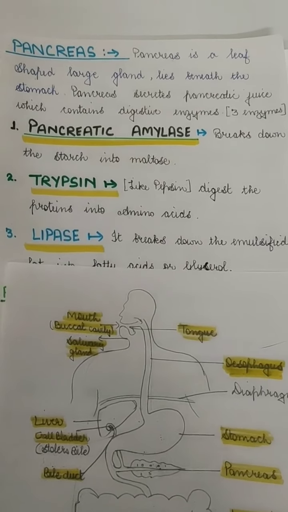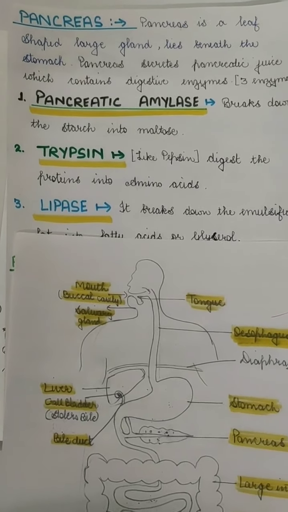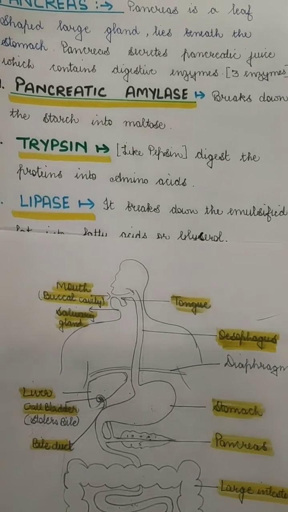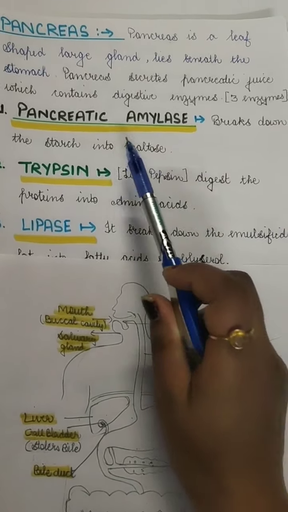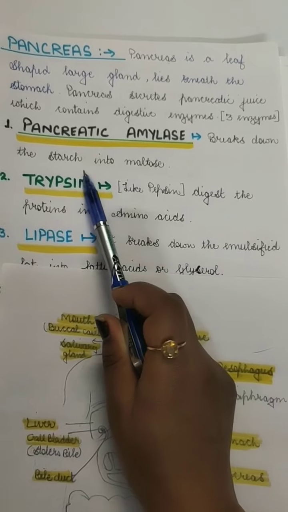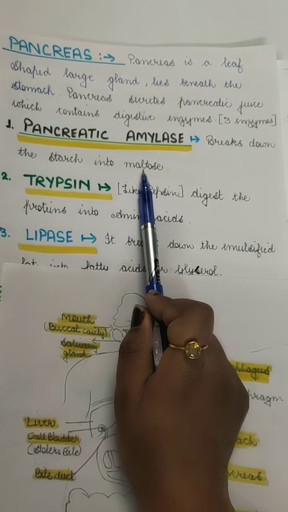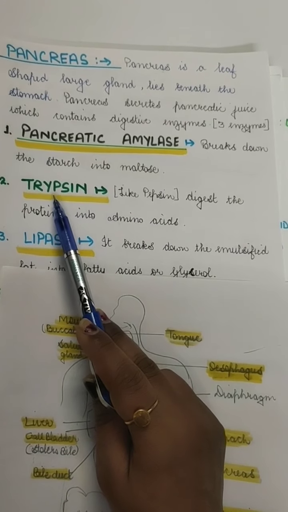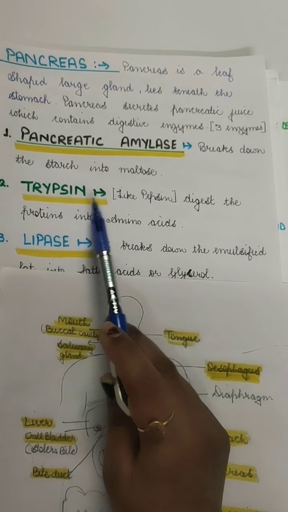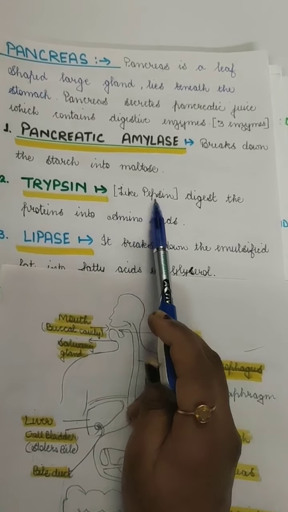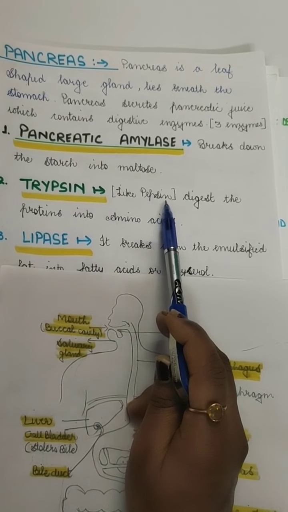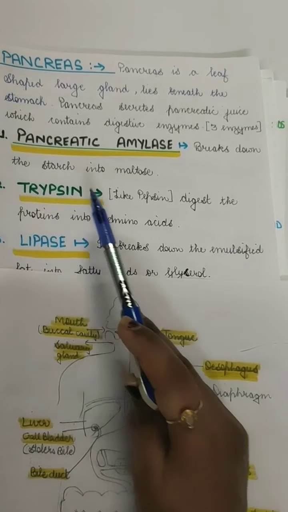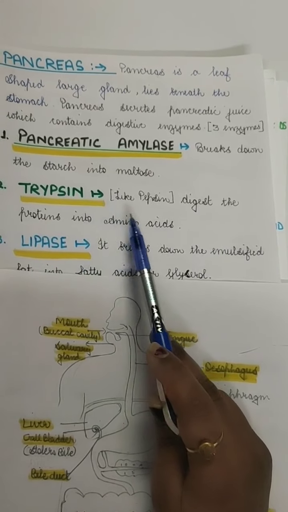In the salivary glands, there was salivary amylase which used to break down the starch into sugar, and here pancreatic amylase breaks down the starch present in the food into maltose, a simpler form. Then the next enzyme is called trypsin. Trypsin is just like pepsin. If you remember, pepsin used to digest protein into amino acids and peptides. So here also the trypsin will digest the protein into amino acids.